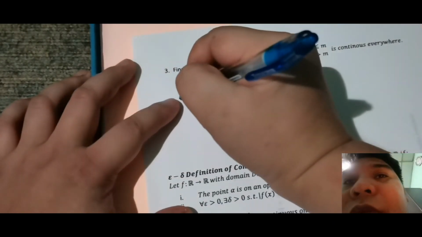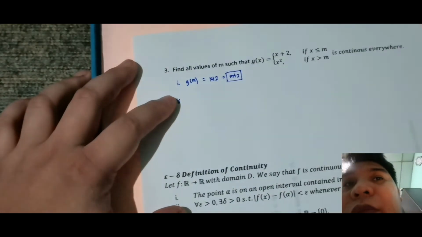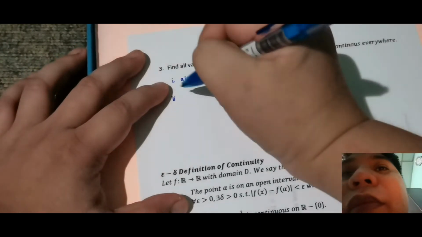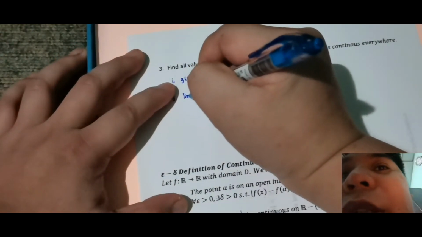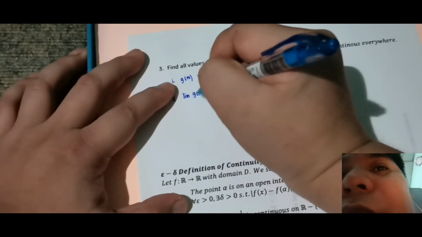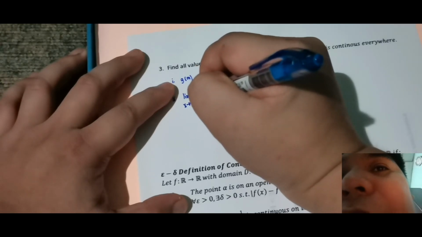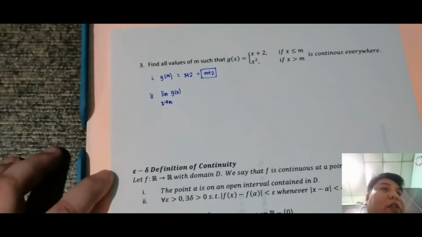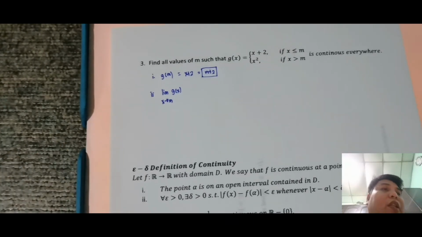Next is number 2. Okay, so dito, kukunin natin limit. Kukunin natin limit ng g of x as x approaches m. Kaso dito dalawa ang nangyari. Dito may greater than m, dito yung less than or equal to m. So possible kukunin mo yung left and right. So from the right, then from the left.